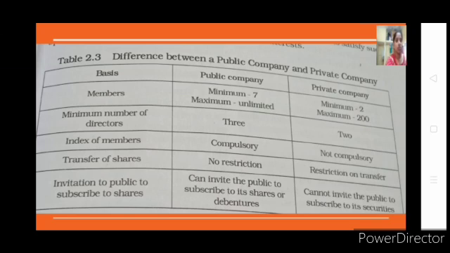Is it clear? So here you have almost 5 differences. This can be asked for 4 marks. So in that way you will be able to score out of 8 marks if the difference is asked. You can add up this. I hope that is given in your notes.